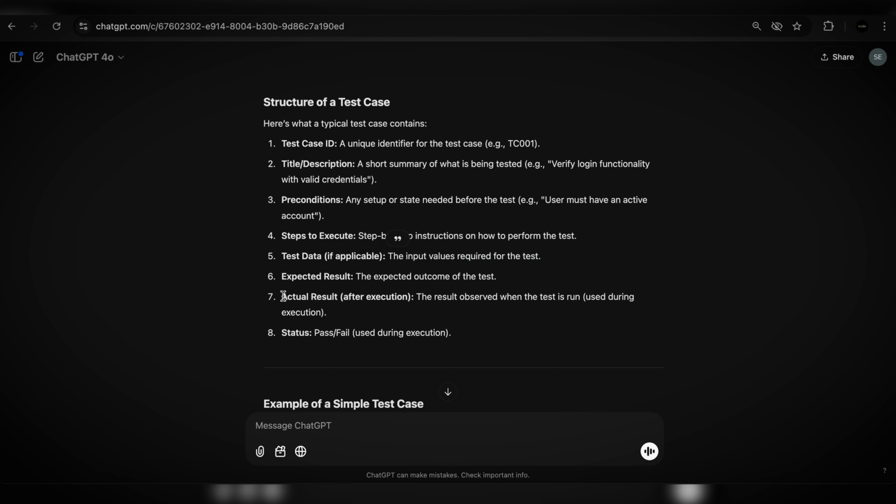And here's the thing. Actual result will not be a part of the test case before it's executed, only after you execute it. And majority of the test case management systems will not even have it. Because if there is a bug, you specify it in the bug report, not in the test case management system. But some of the test case management systems lately started adding it, so you could save the results of execution.